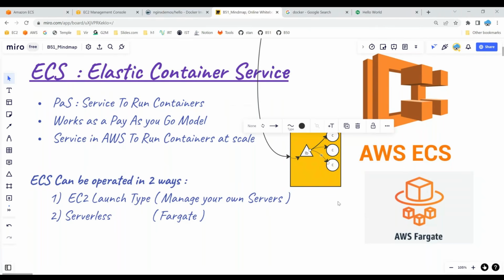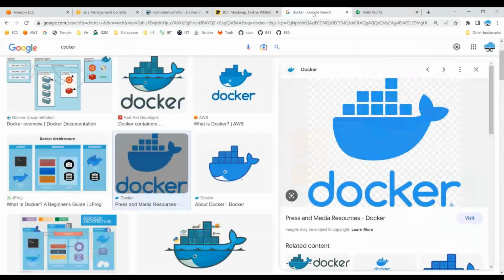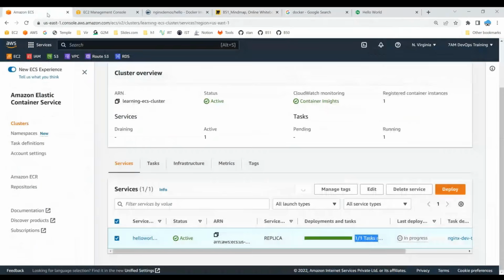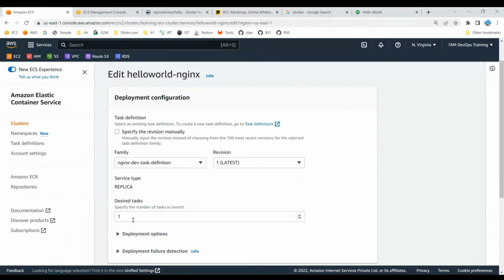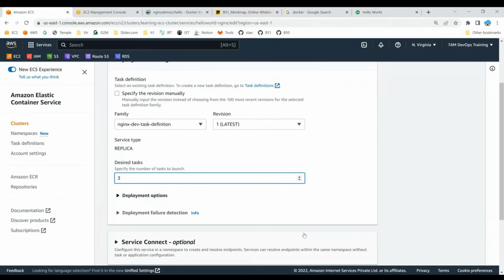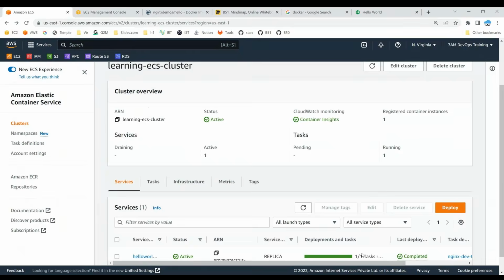Okay, so now I would like to spin it. Now let's see, it's going to launch one more container. So let's go ahead and say I want 3 instances of it. For example, edit. Now I say I want 3 instances of it, 3 tasks. Just say update. In seconds, it's going to update it.